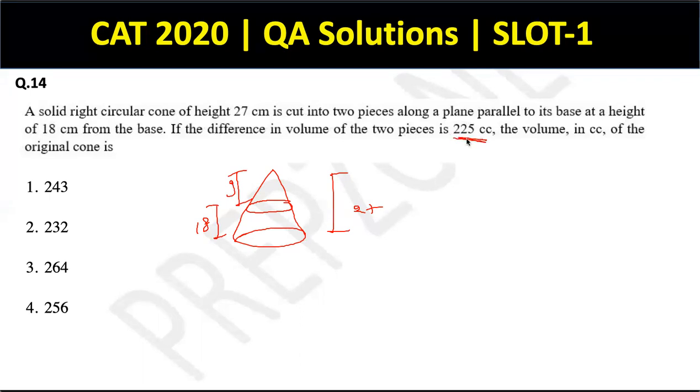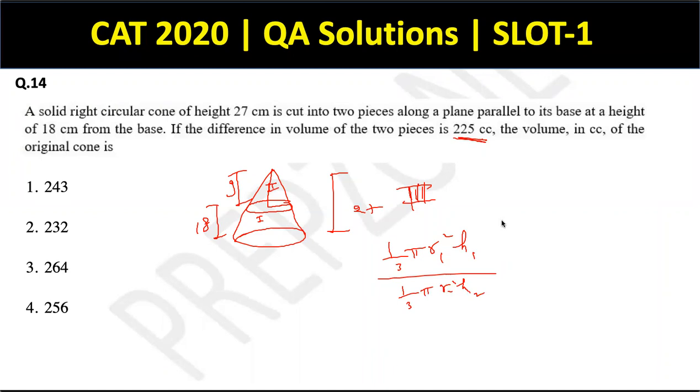So in all these questions, guys, what I do is I just mark the pieces as, let's say, this is 1, this is 2, and the bigger piece is 3. Clearly, as we can see, 2 is also a cone and 3 is also a cone, right? So the volume of 2 will be 1 by 3 pi r1 square h1, for example, and the volume of 3 will again be 1 by 3 pi r2 square h2.